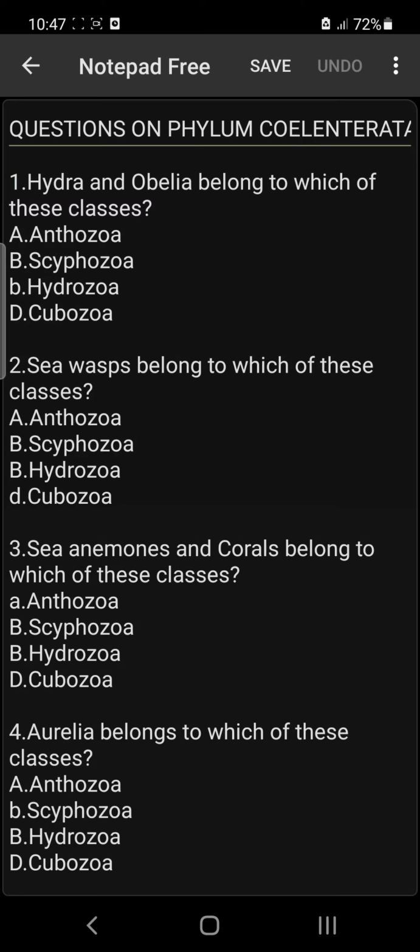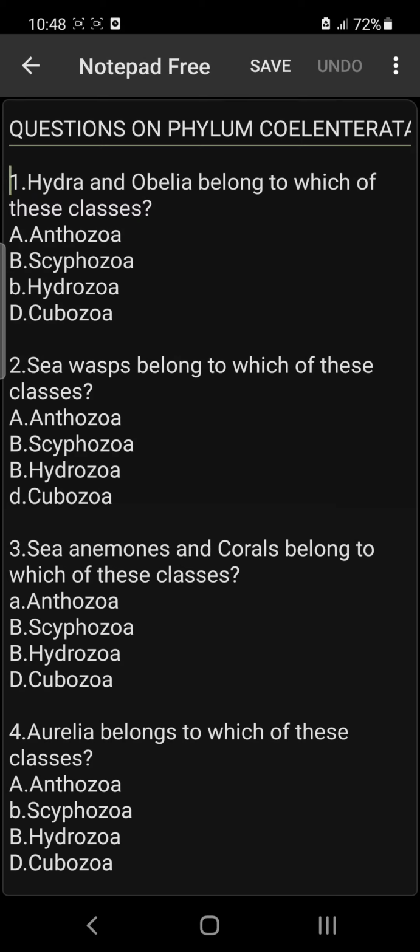Let's get started. Hydra and Obelia belong to which of these classes? They belong to class Hydrozoa. Just as the name implies, Hydra and Obelia belong to class Hydrozoa, which is option B.